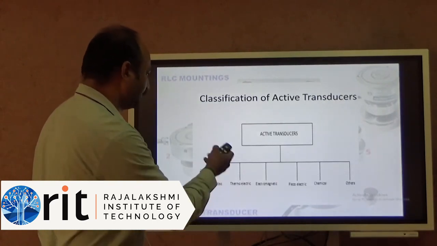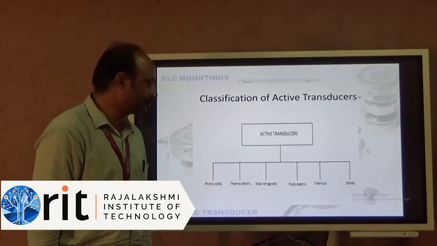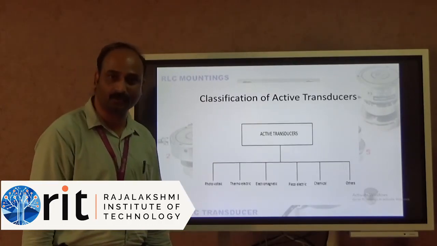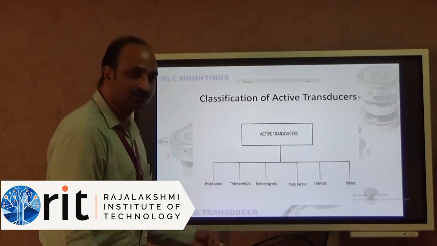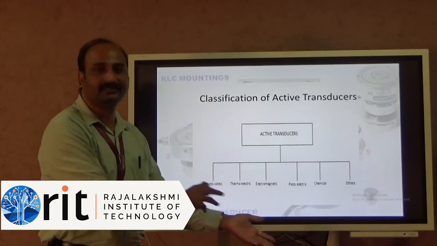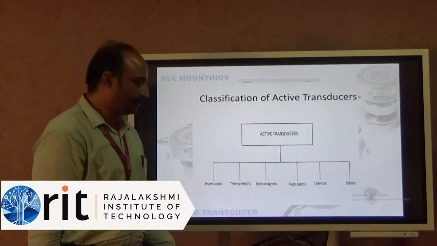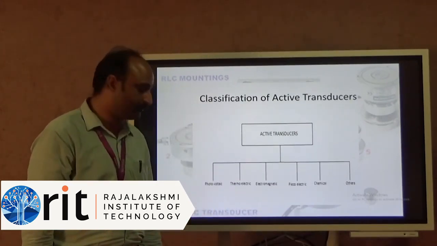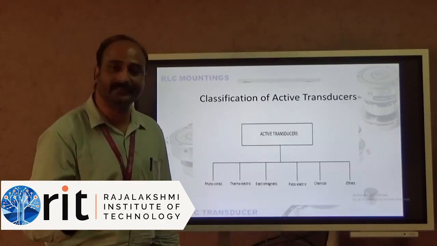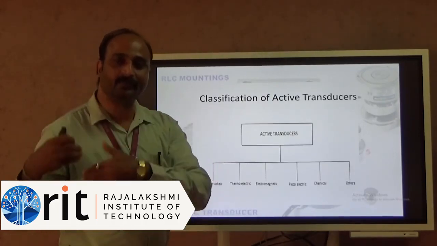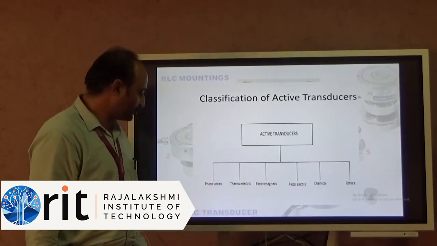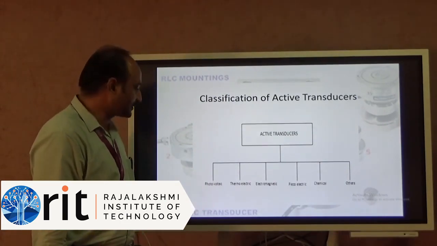Next is the classification of active transducers. Active transducer classification begins with photovoltaic. You know about the photovoltaic cell, the solar cell. When the sunlight falls on that solar cell, it directly converts that sunlight into a voltage. So this is the photovoltaic transducer. We call that a transducer because the sunlight is a physical quantity that has to be converted into an electrical signal. So this is called photovoltaic transducer.